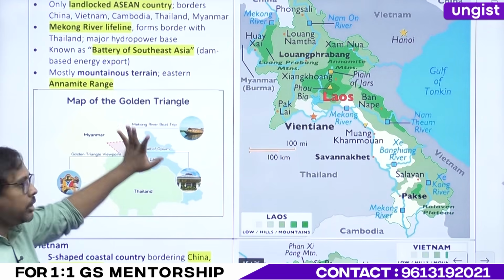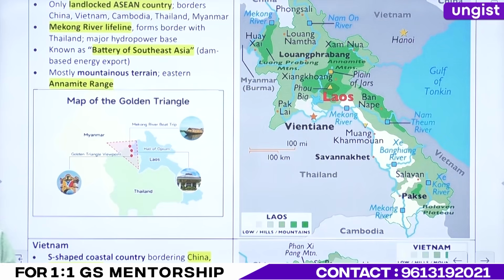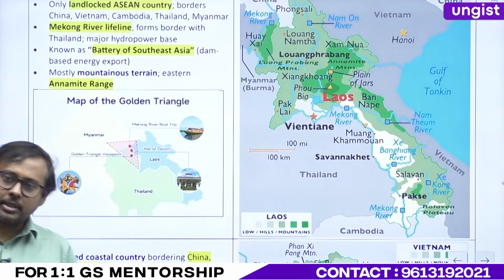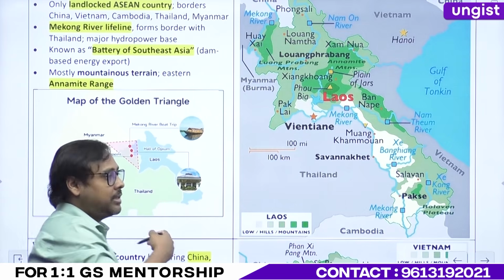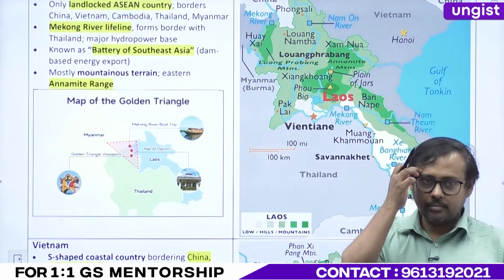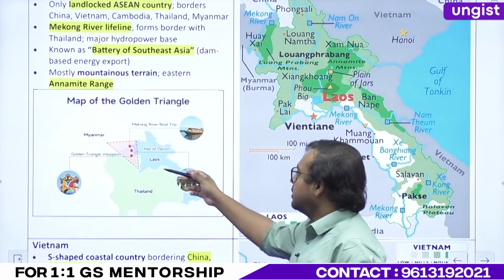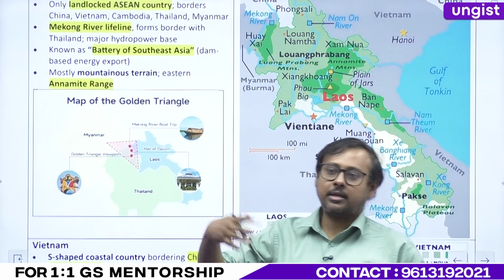Have you heard this term, Golden Triangle? We will not use the term Golden Triangle anymore because in PIB it is Death Triangle, Death Crescent and Death Triangle. People are not considering it official, but if it has featured in PIB, that means it is official. And who coined this term? Our Honorable Home Minister, Amit Shah, right? So Death Triangle, okay? And hence it's cast in stone.